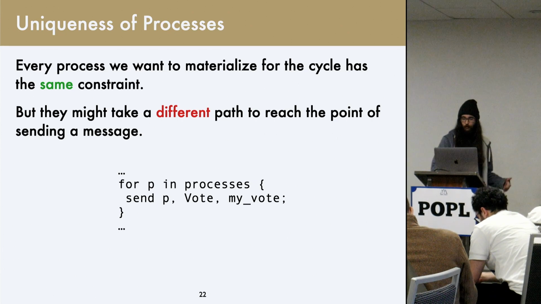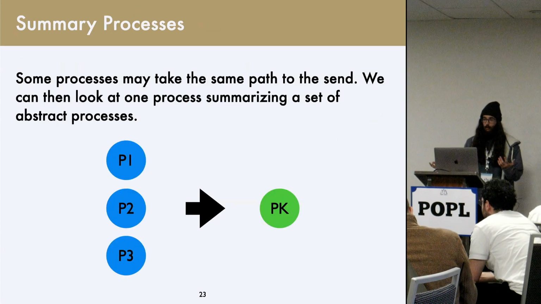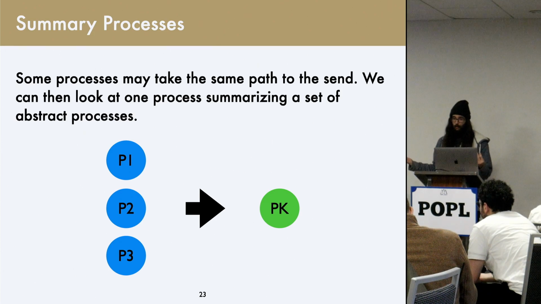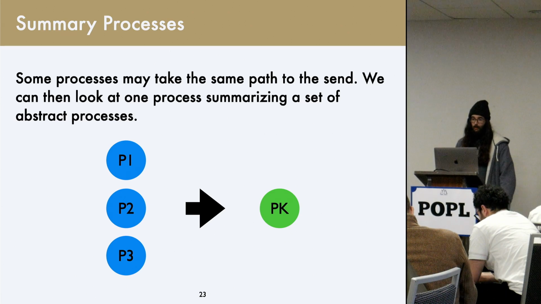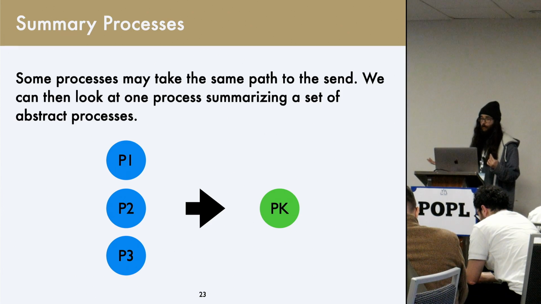And so it's not enough to just say, okay, well, all of these processes are replaced by one process. But what we can say is that while different processes might take different paths, some of them might take the same path. If I have 10,000 processes, probably some of those are going to take the same path. And if we have some set of processes that take the same path, all of the constraints over them will look exactly the same. And so rather than keeping each of these as a separate object, we can summarize them